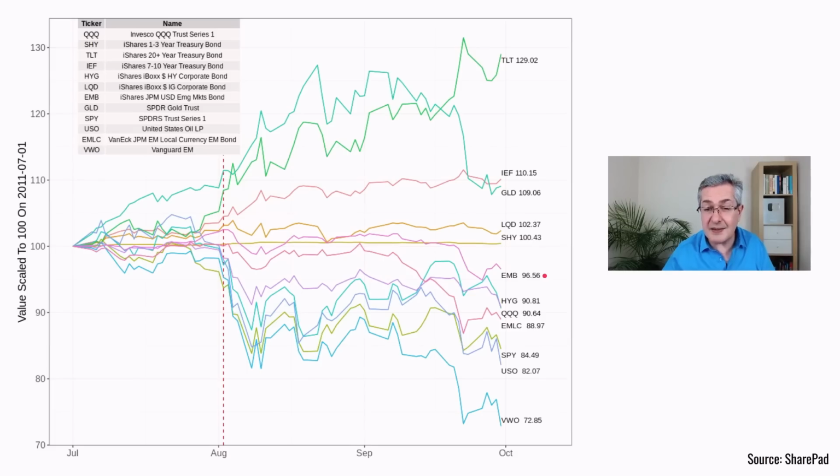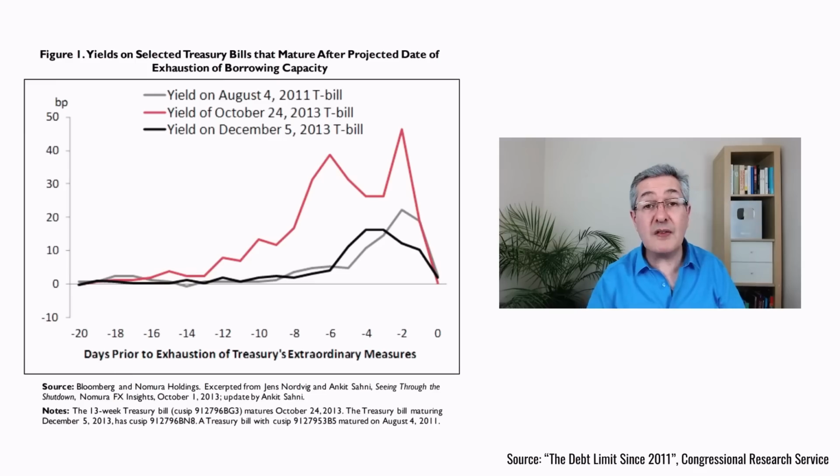So if you are thinking about how to hedge against this, last time around, ironically, long-duration US Treasuries were actually the best hedge. Gold was also a good hedge, as were investment-grade corporate bonds and also short-duration US Treasuries. And if we look at the yield on US Treasuries going into the point at which extraordinary measures were exhausted, you could have left the hedge until the very last minute.